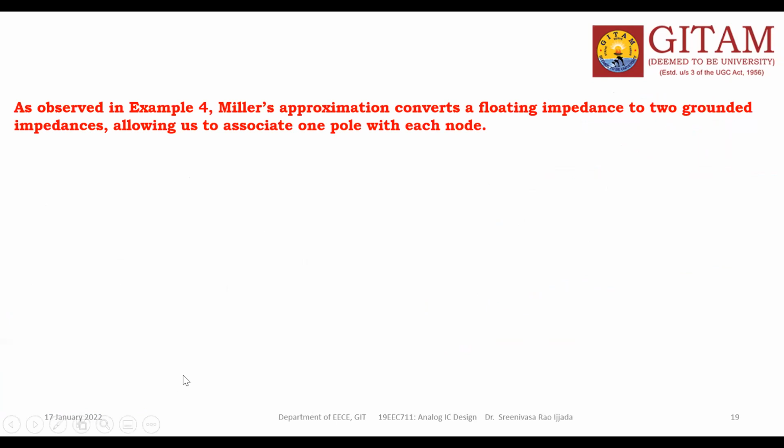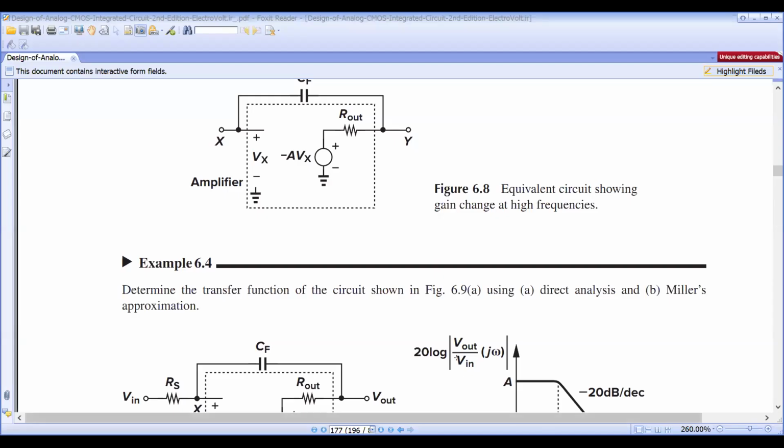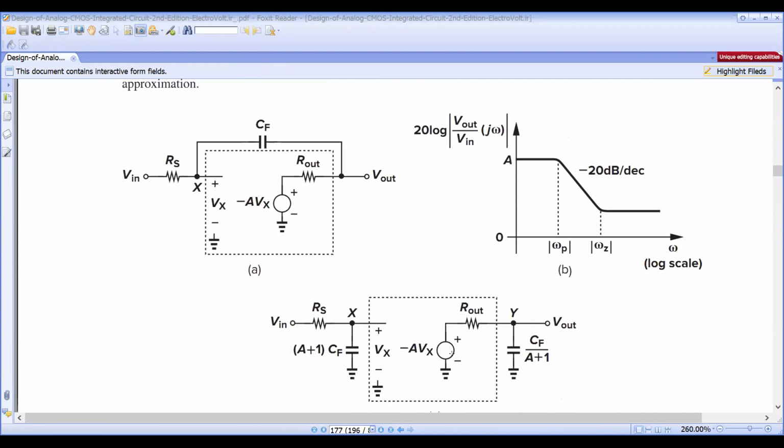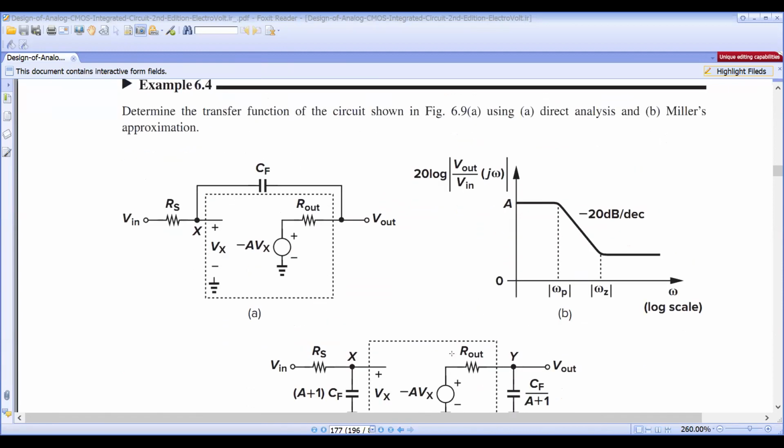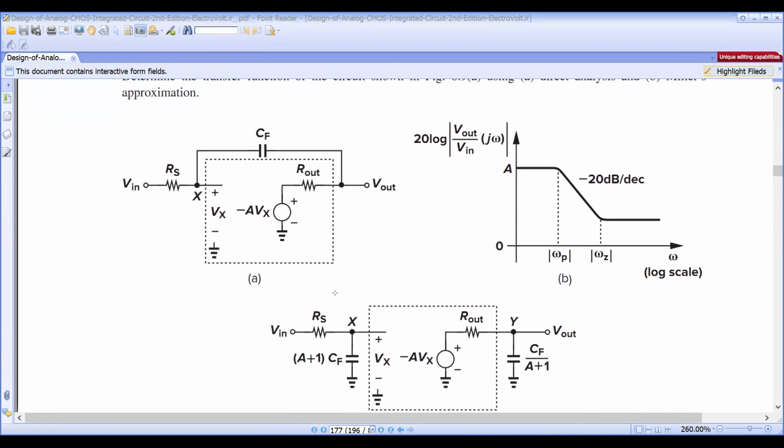Yeah, this is my example 4. Determine the transfer function of the circuit shown in the figure using, first, direct analysis, and second, the Miller approximation. So we need to apply that here.